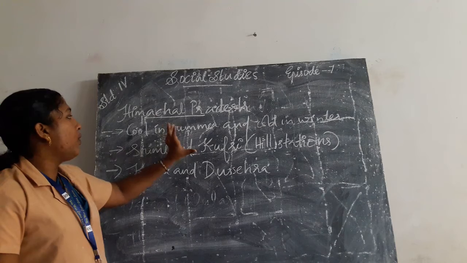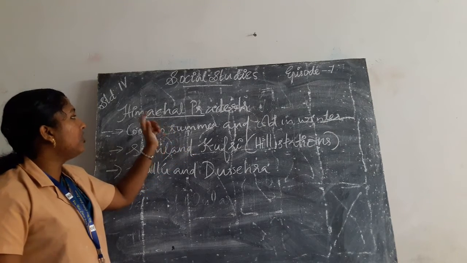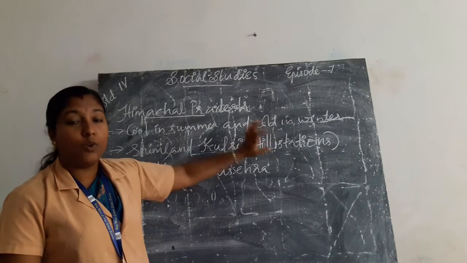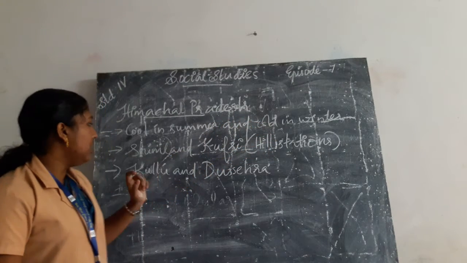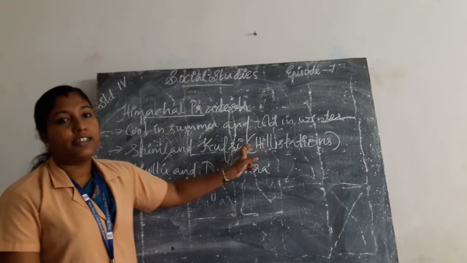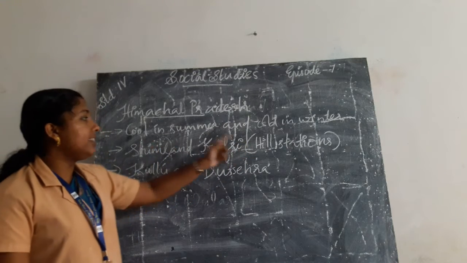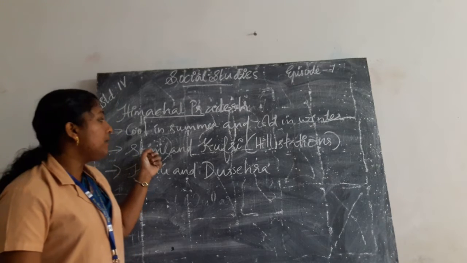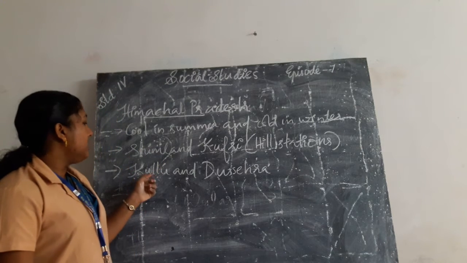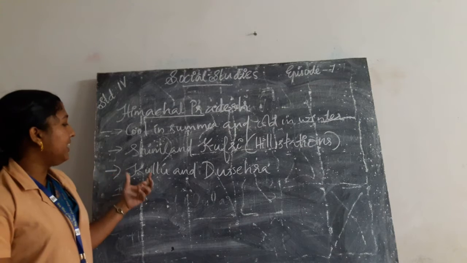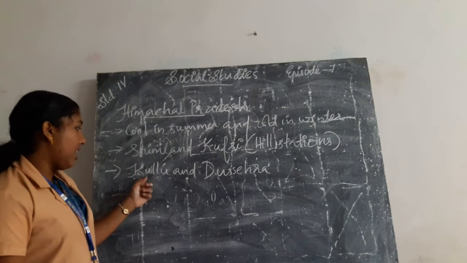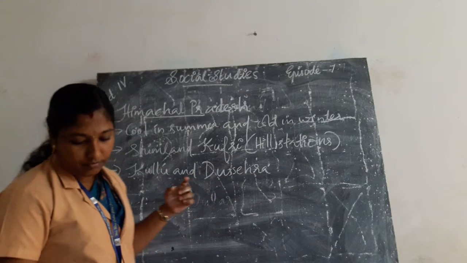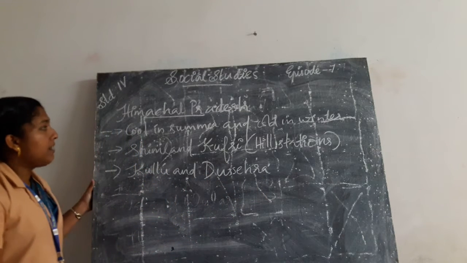Himachal Pradesh is cool in summer and cold in winter. The famous hill stations located in Himachal Pradesh are Shimla and Kufri. And the famous festivals conducted in Himachal Pradesh are Kullu and Dussehra. Okay.